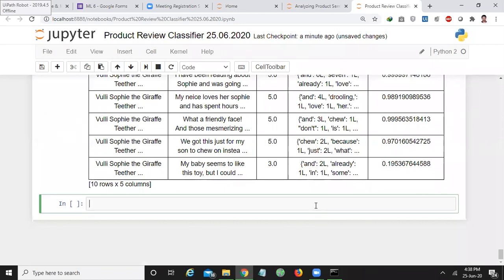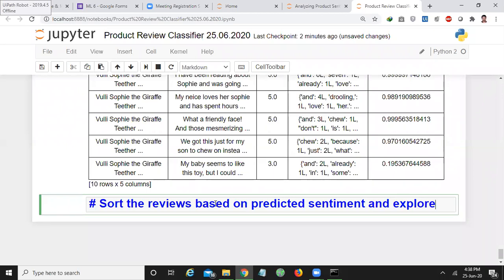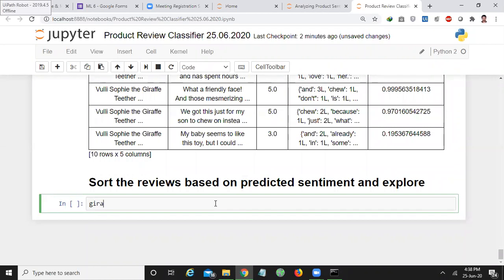Now if I want to sort the giraffe reviews based on the predicted sentiment and explore, for that I use giraffe_reviews equals giraffe_reviews.sort, based on predicted sentiment, where P is capital.